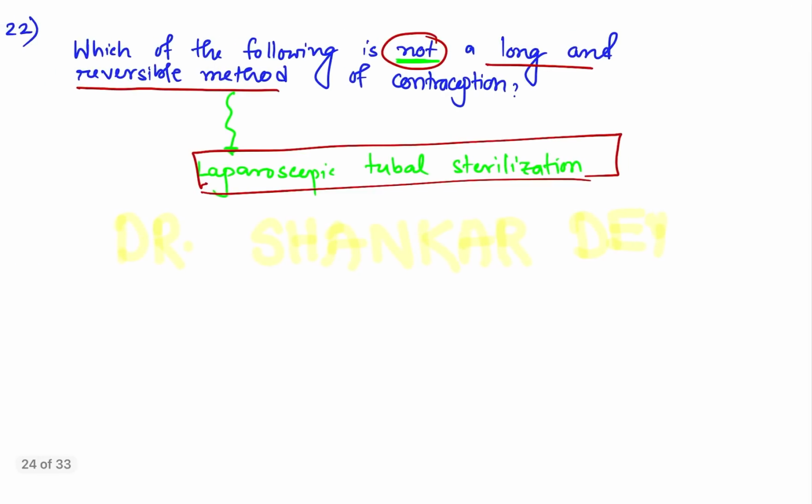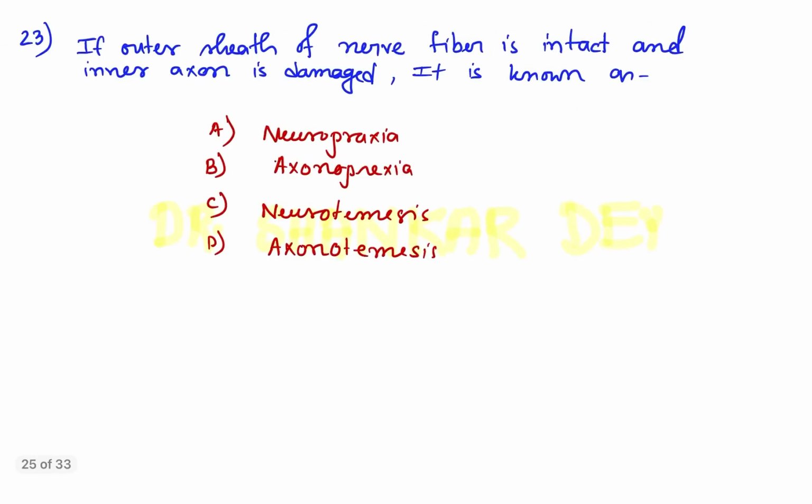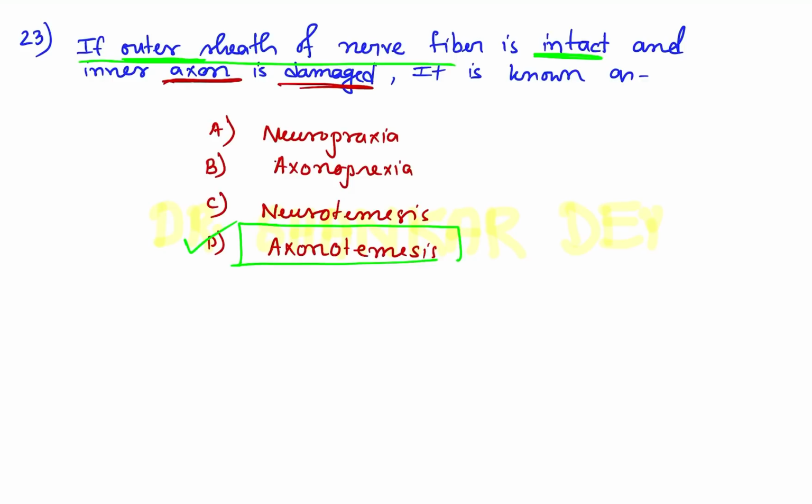Next, coming to question number 23. If the outer sheath of a nerve fiber is intact and the inner axon is damaged, then this is known as axonotmesis. As the axon is damaged but the outer sheath is still intact. And what is neuropraxia?